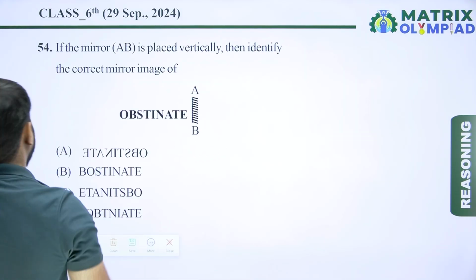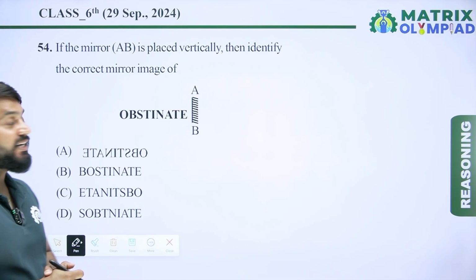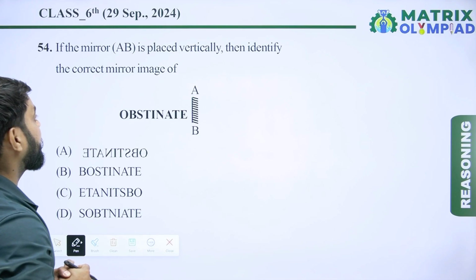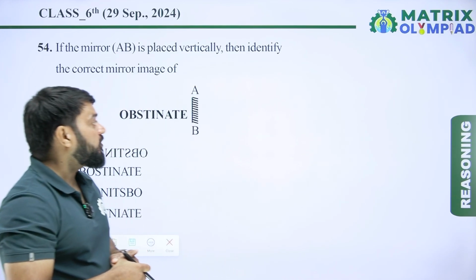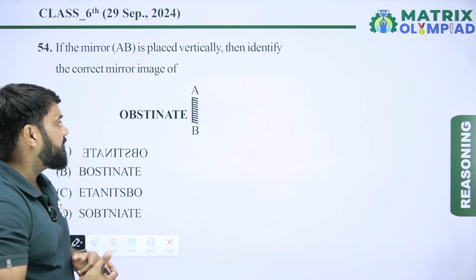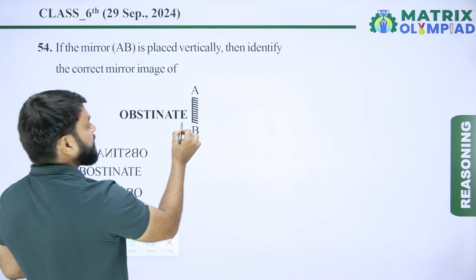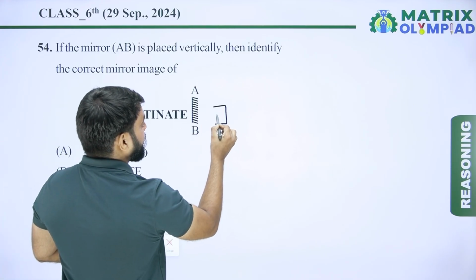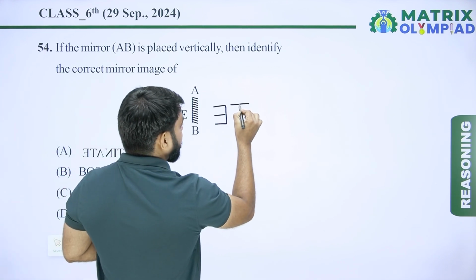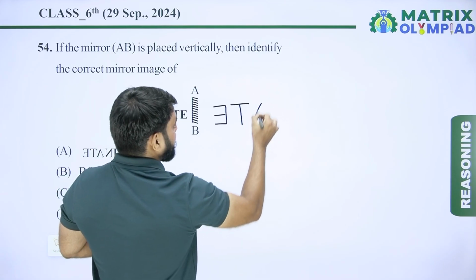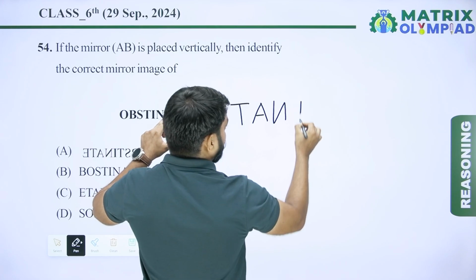Let's move on to the next question. So now next question is question number 54. If the mirror AB is placed vertically, then identify the correct mirror image of the given alphabets. In the mirror image, the part of an object which is near to the mirror will remain near to the mirror in the mirror image. So first find the mirror image of E. So mirror image of E looks something like this. And now find the mirror image of T, and this is the mirror image of A, and this is the mirror image of N.